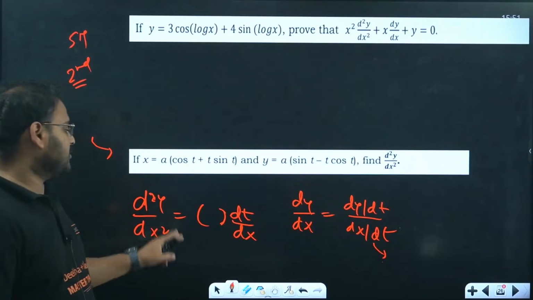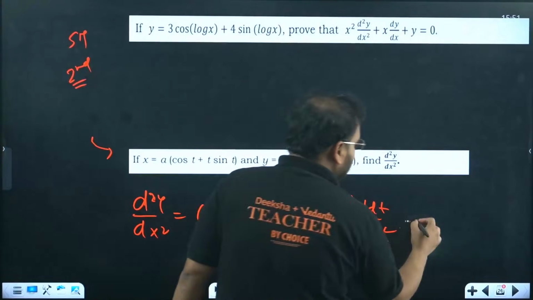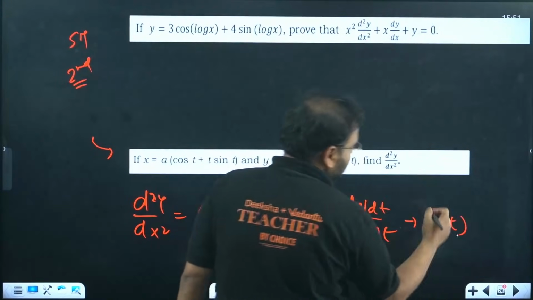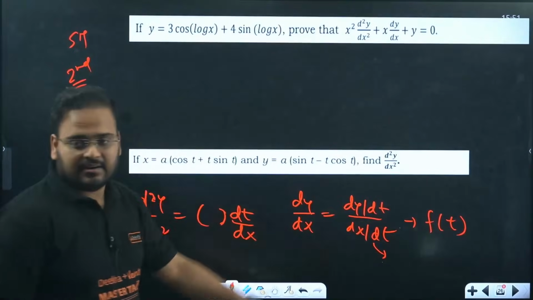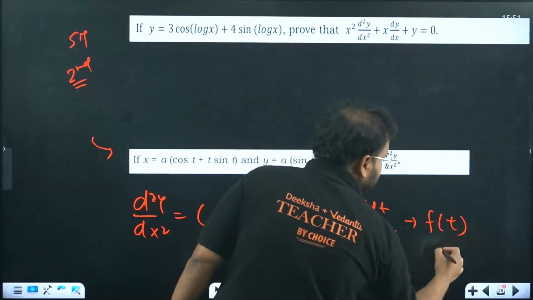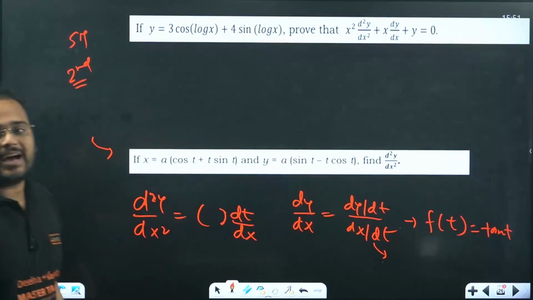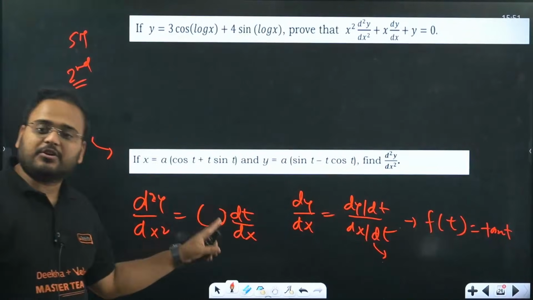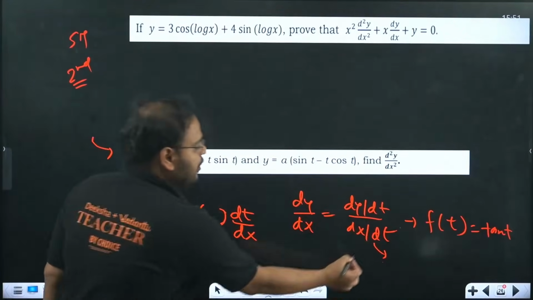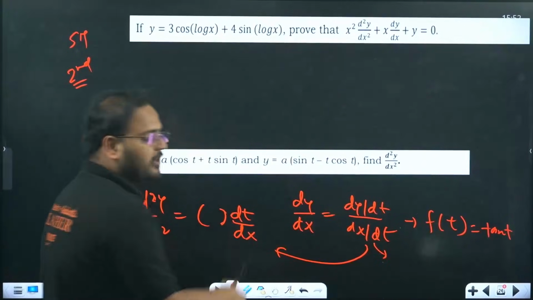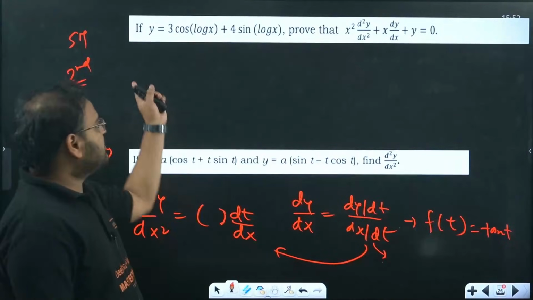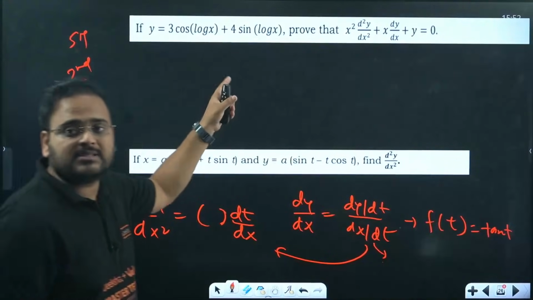Because this function will come as a result, a function in terms of the variable t. I think this comes as tan t. If you differentiate tan, you'll get secant square, which is a function of t. So you need dt/dx. Whatever you found for dx/dt over here, you have to take the reciprocal. Remember that. This is a simple question. Differentiate two times, please.